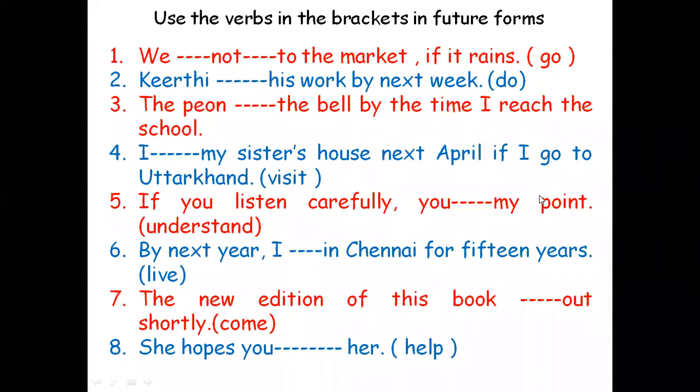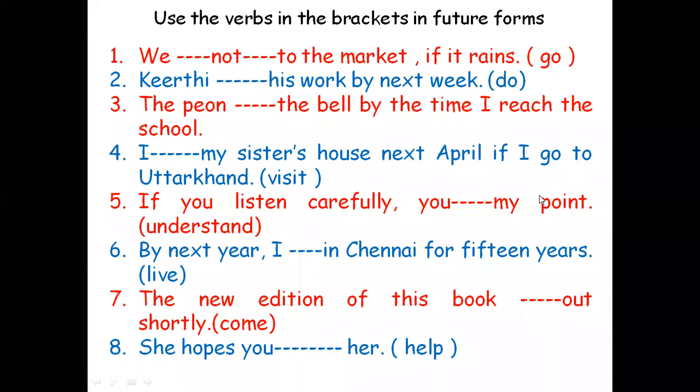And the second one, Kirti dash his work by next week. Here just see next week. Certain things are there which can definitely be fixed. Sometimes you will have alternative ideas, where this is right and that is also right, both seem to be right, but which is right and which is wrong you may not be able to decide. But there are certain things where there is only one possibility. There is only one way.